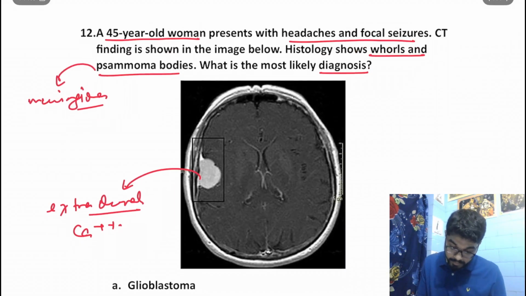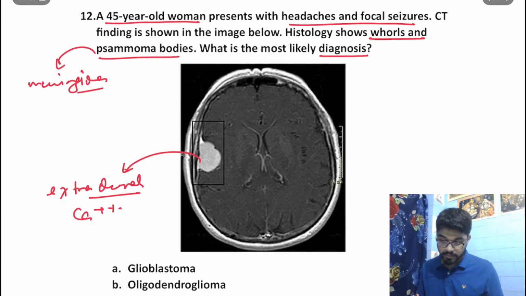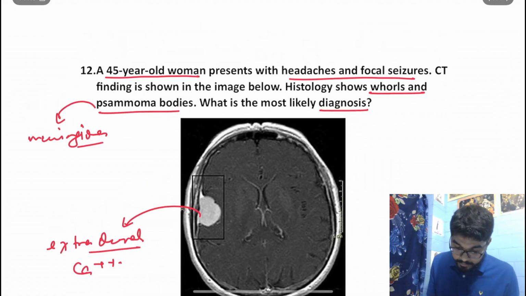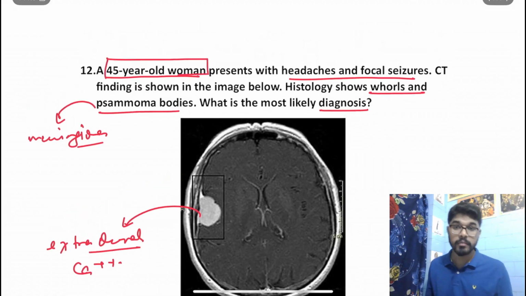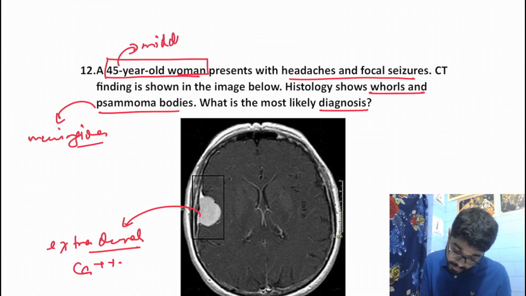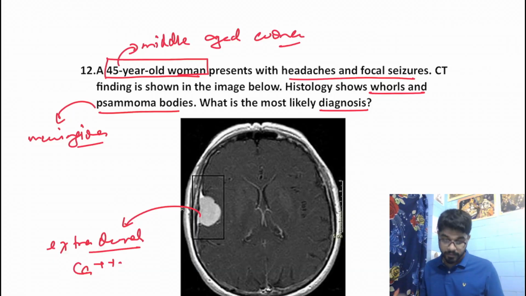And this arises from the meninges. We can very well appreciate that it is arising from the meninges from the CT image, and this presentation in a middle-aged woman. Remember the fact that CNS meningioma usually presents in middle-aged women. Okay.